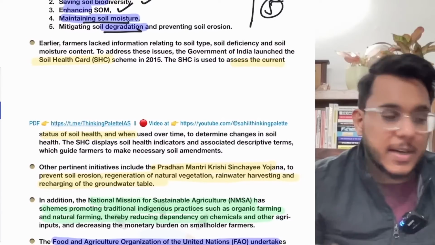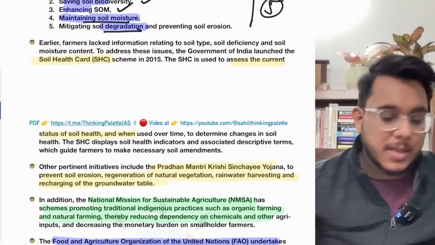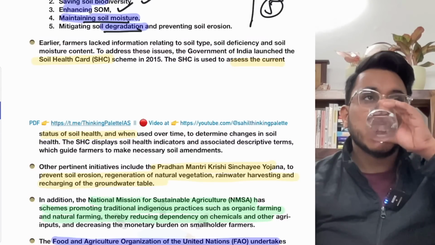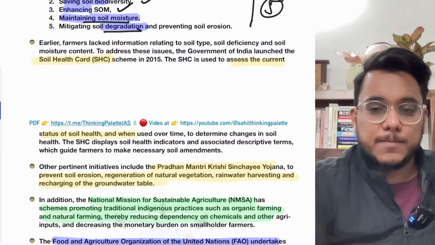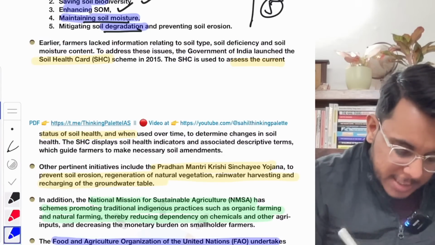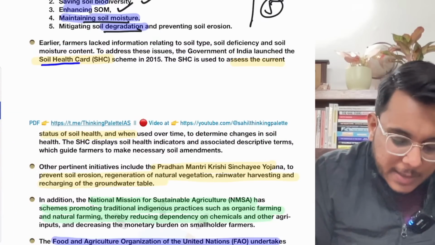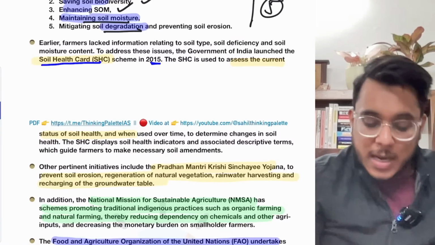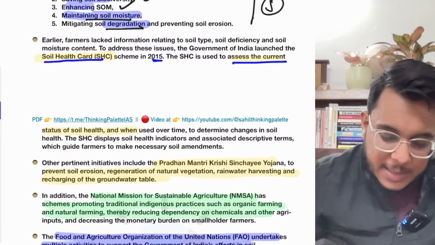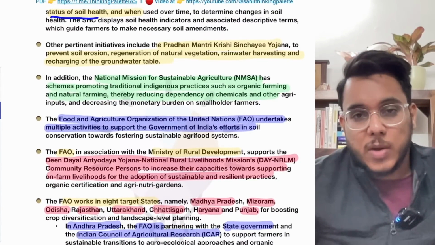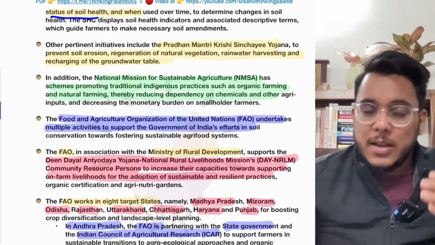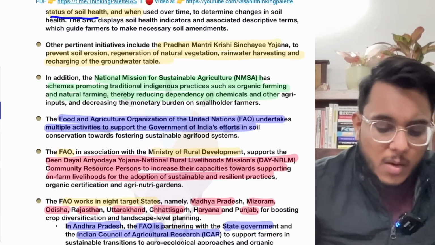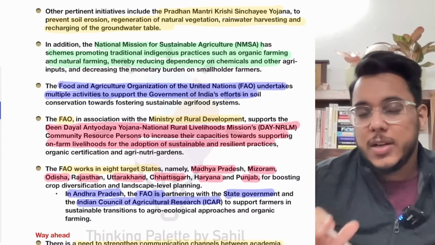Now the government is already running some schemes to help on these aspects. For example, we have already started the Soil Health Card scheme in 2015, and under the Soil Health Card scheme, we are assessing the current status of the soil, the nutrients in that particular soil, the toxicity of that soil, and what types of crops can be grown in a particular soil. All these things are being taken up in the soil health card.